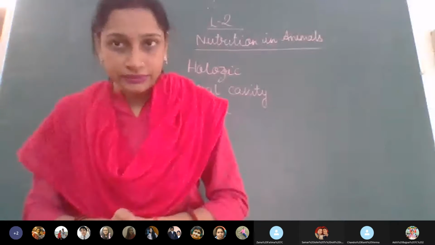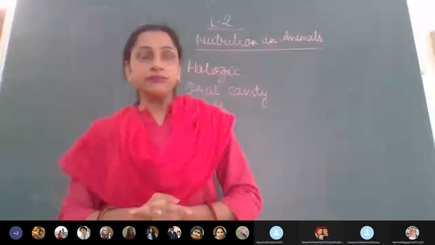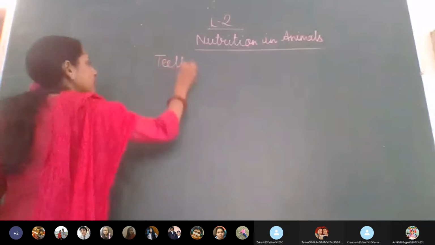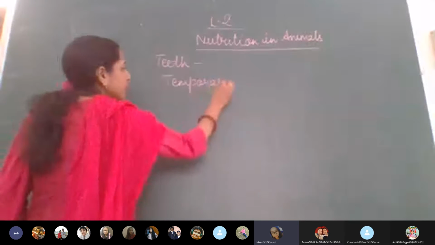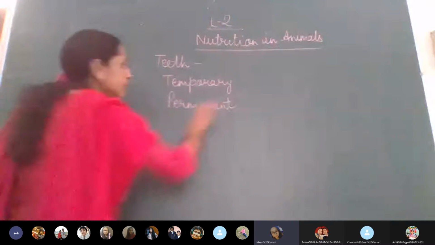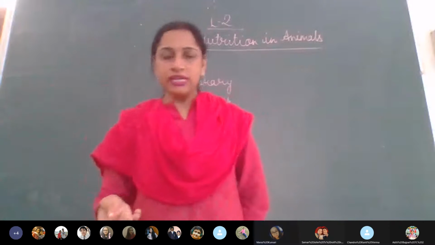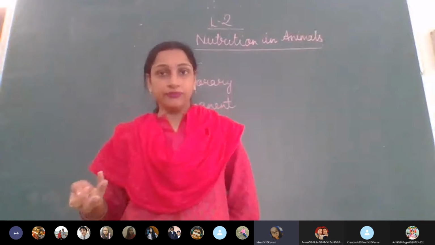Now before moving to that, there's another important point regarding the teeth, and this is that there are two types of teeth, temporary and permanent. Now you know, when a child is born, at the time of birth, the child is not born with teeth.